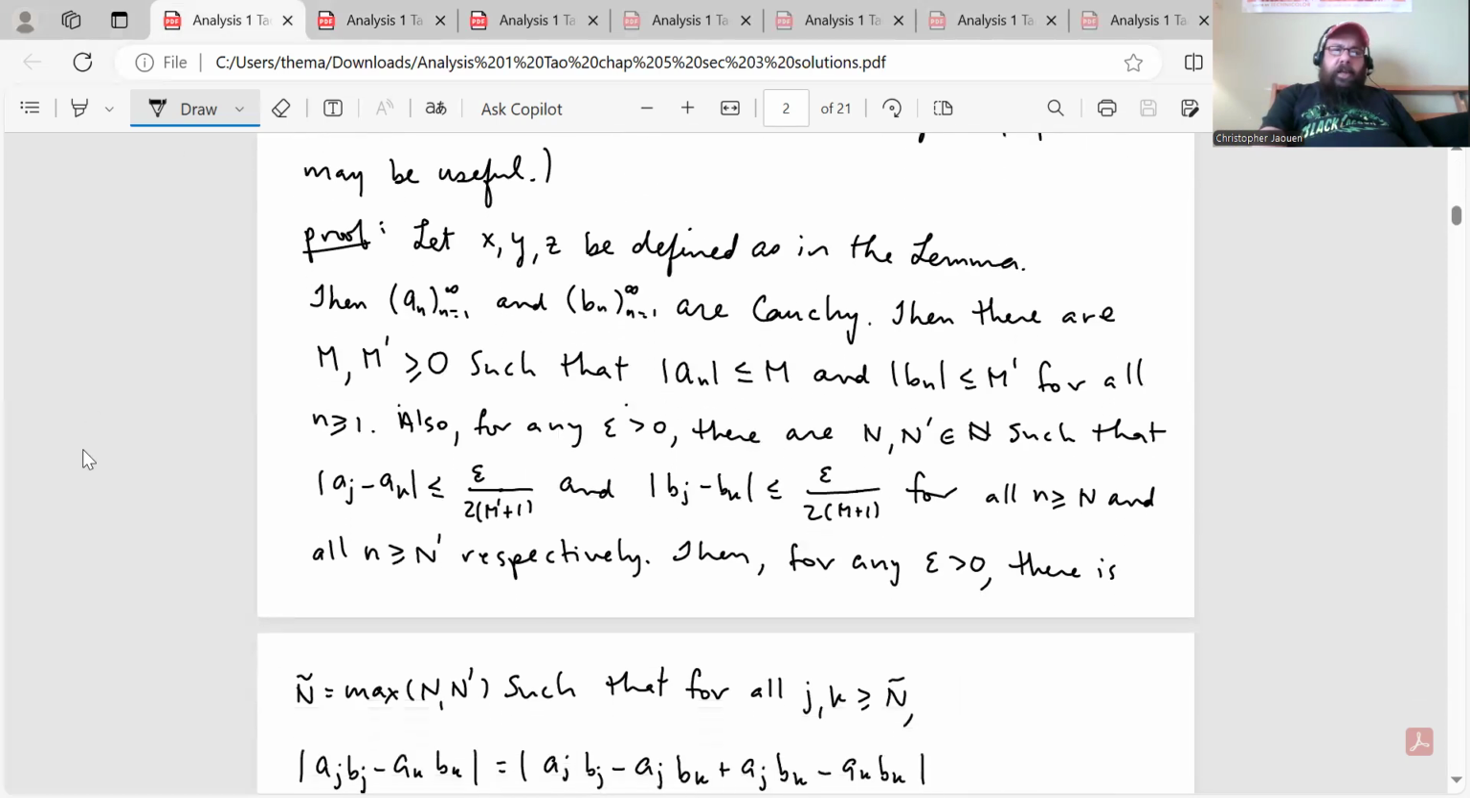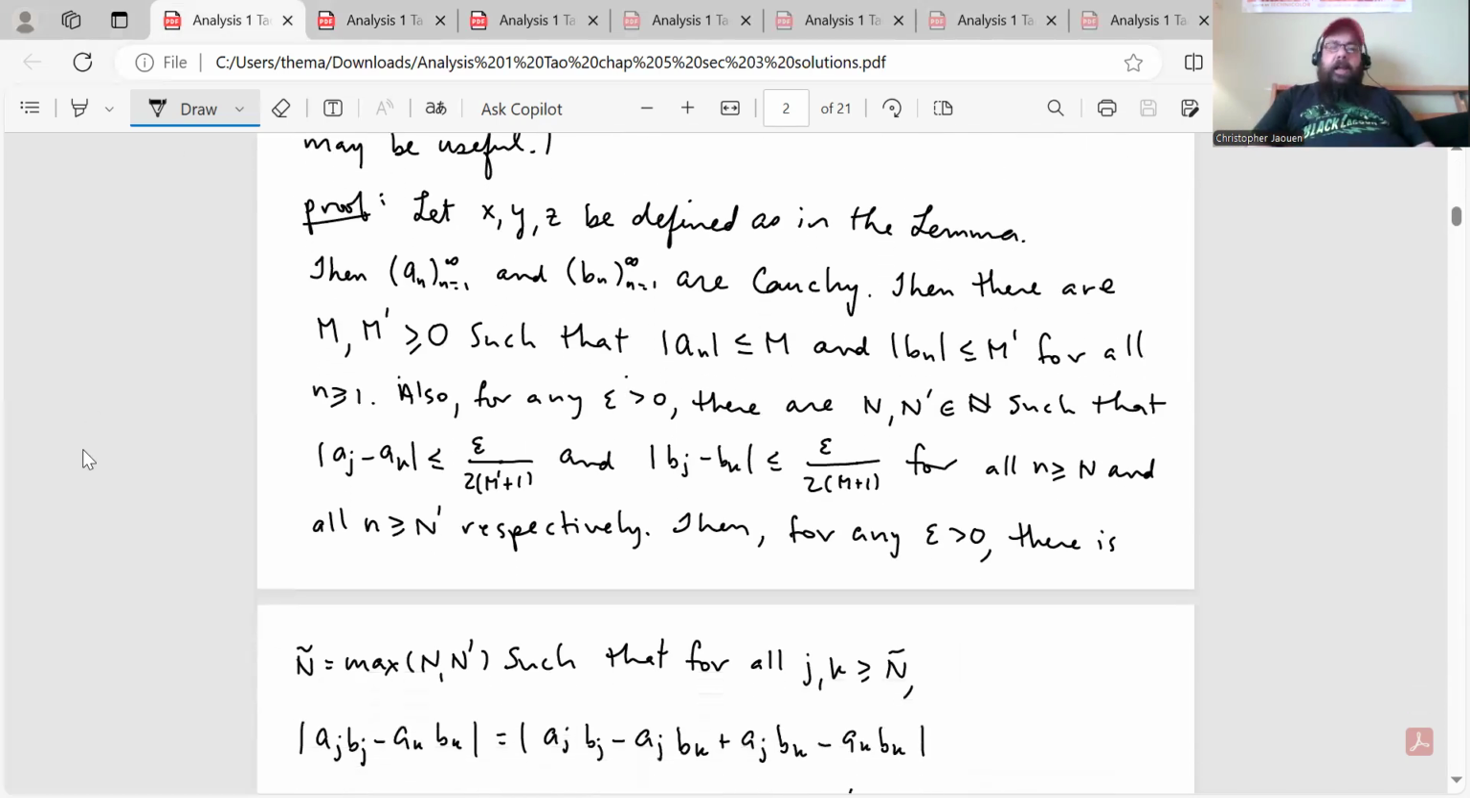All right, first let's show that xy is a real number. So let x, y, and z be defined as in the lemma. Then an and bn are Cauchy. Then there are M and M prime greater than or equal to 0, such that absolute value an is less than or equal to M, and absolute value bn is less than or equal to M prime. That's because Cauchy sequences are bounded. If you remember, we proved that a while back. For all n greater than or equal to 1.